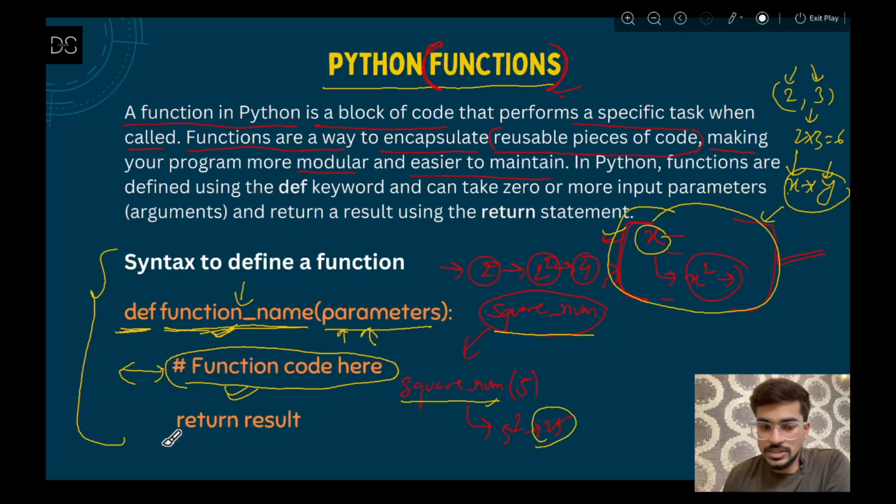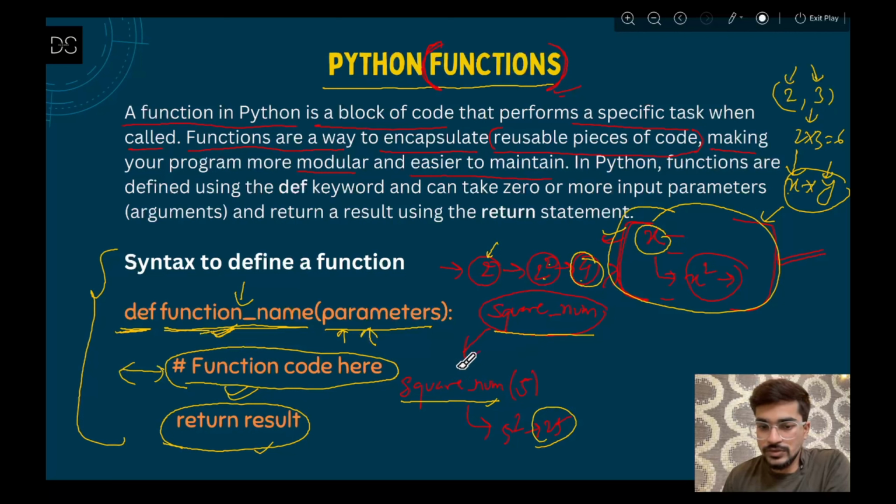And at the last, you have to return the result. What does return mean? That means whatever the result you are getting. Let's say you are passing 2, then what is your function doing? Squaring the number, that means 2 squared is 4. That means 4 is the result you have. So if you return that result, what will happen?